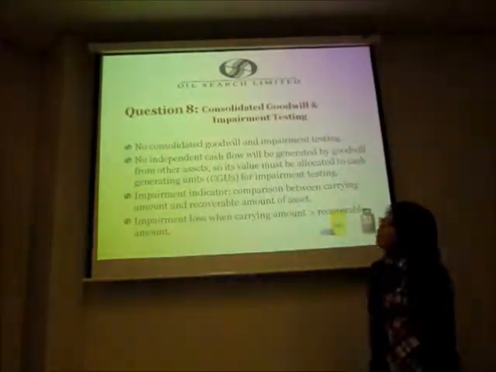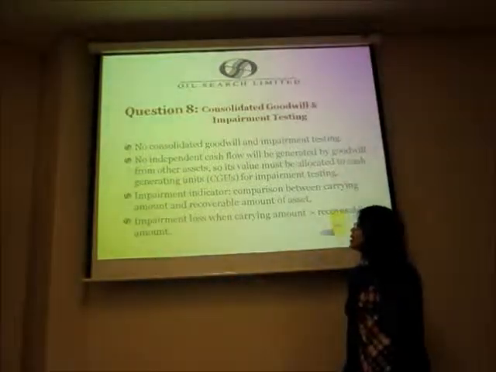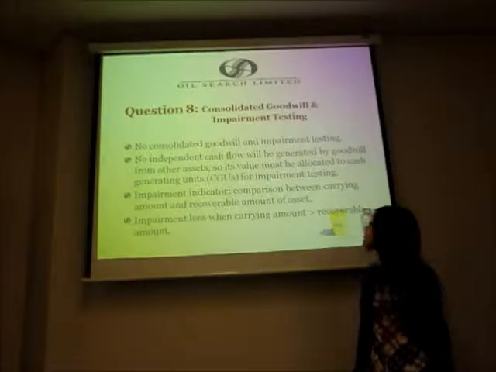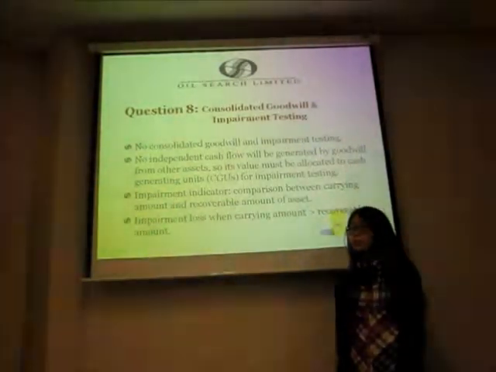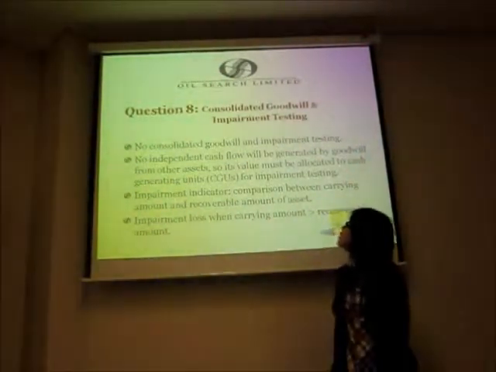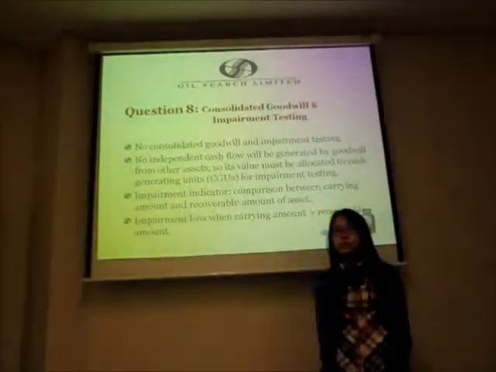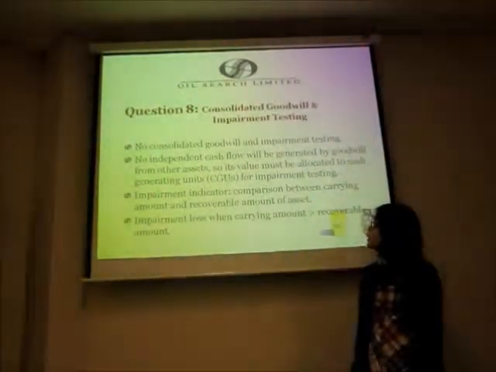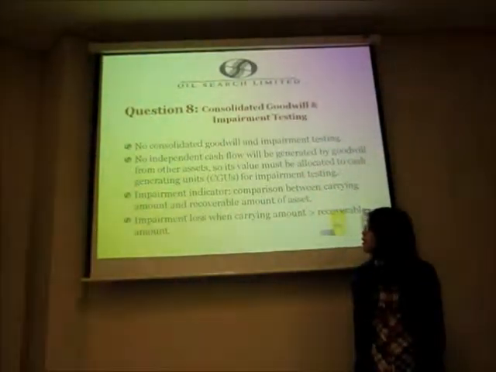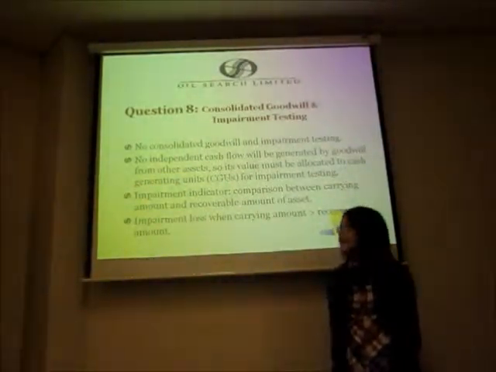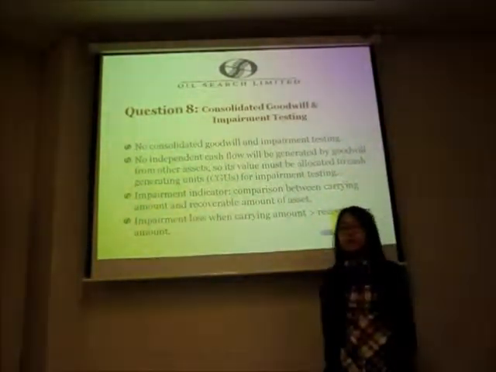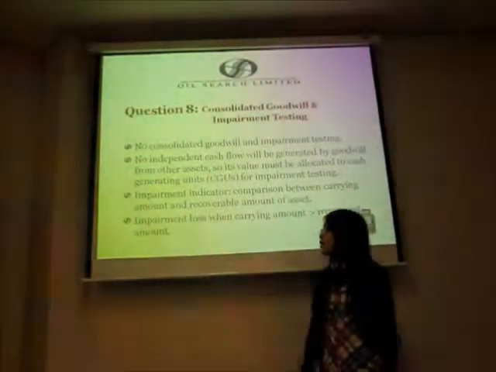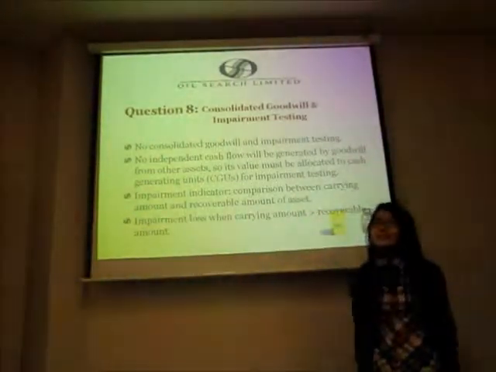Question 8 is about the consolidated goodwill and the impairment testing. For this case, there is no consolidated goodwill for the company and therefore there is no impairment testing for goodwill. Because no independent cash flow is generated by goodwill from other assets, its value must be allocated to the cash generating unit for the impairment test. The impairment indicator is the comparison between the carrying amount and the recoverable amount of the asset. Oilsearch will have an impairment loss when the carrying amount is greater than the recoverable amount.